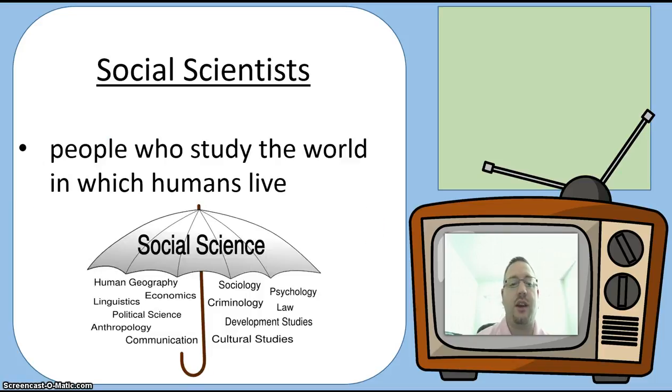Alright, so social scientists are people who study the world where people live. And you see there's that umbrella right there. That's a little expression right there. All these different things fall under the umbrella of social sciences. It's something that's going to cover a lot of different areas. You see geography, economics, linguistics, political science, law, psychology. There's a bunch of other stuff there too. I'm not going to read them all, but there's a lot of different things that make up the social sciences, and all those people who study it are social scientists.